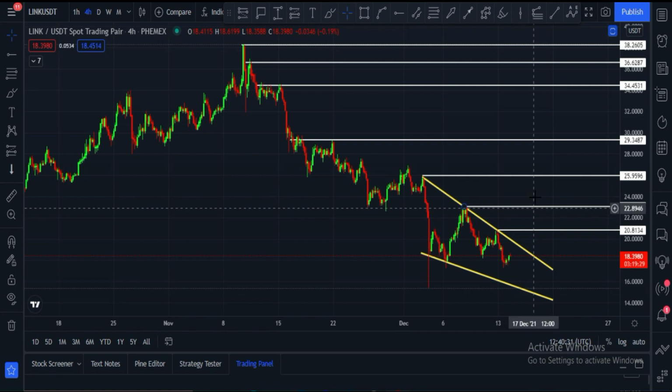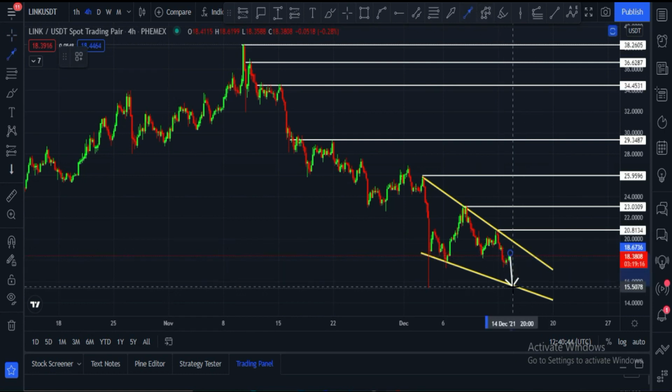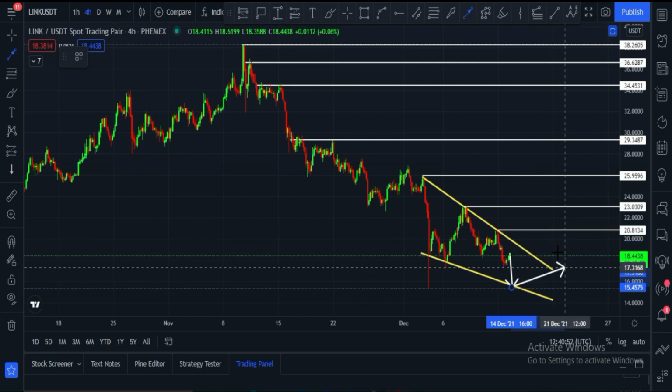These all are resistance levels as well as targets. If Chainlink is rejected from this zone, in that case Chainlink price can go down to retest this zone, which is the $15 price zone, and after that price will move towards upside like this, and after that it will hit all the targets.